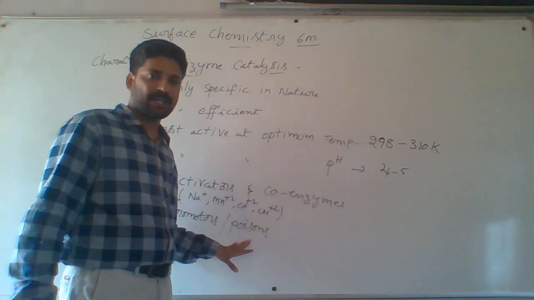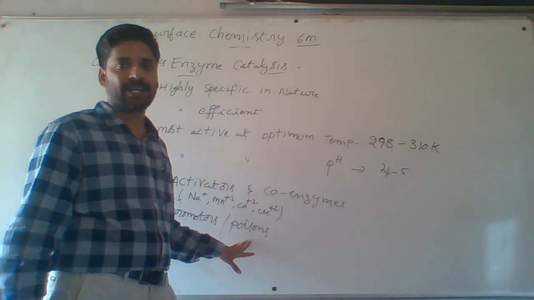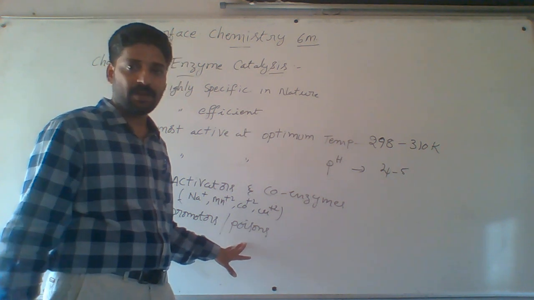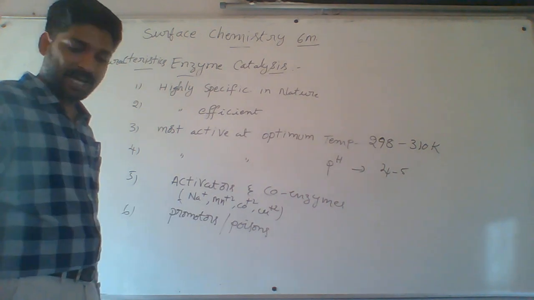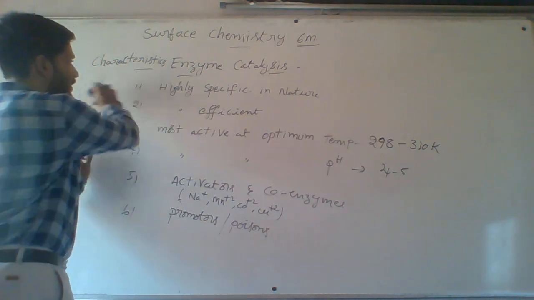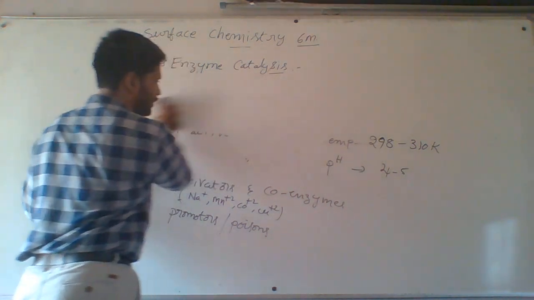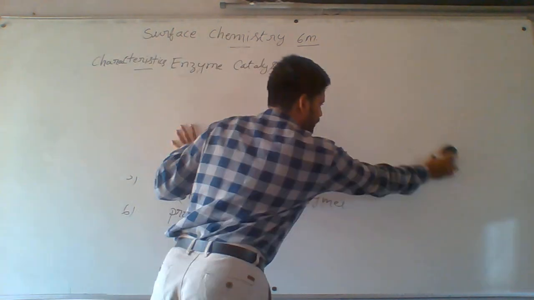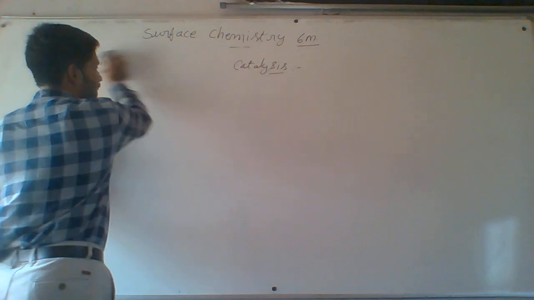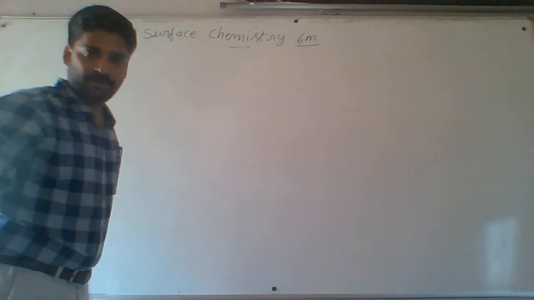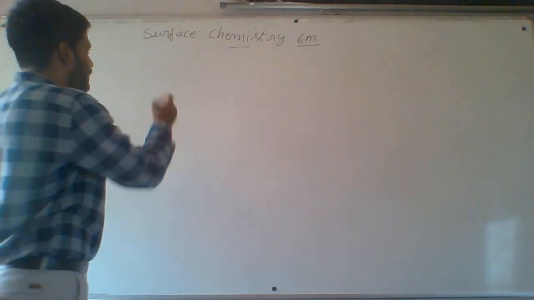Some substances destroy the activity of the catalyst. Those are called poisons, or catalytic poisons. Later we will discuss them. Now these are the characteristics of enzyme catalysis. After that, two points I will discuss, and then I will stop this session. Next class we will discuss the rest. Okay, two points I am discussing.